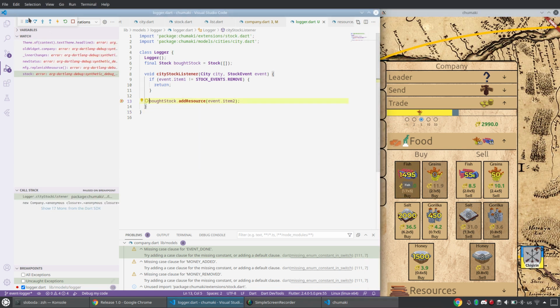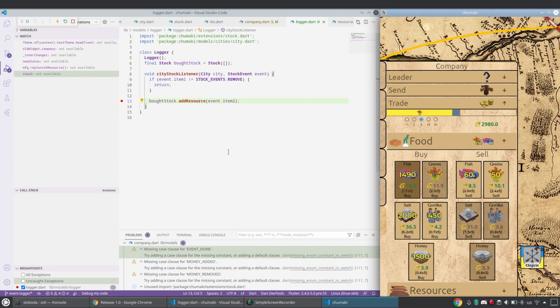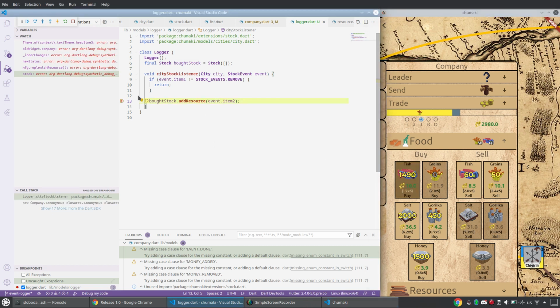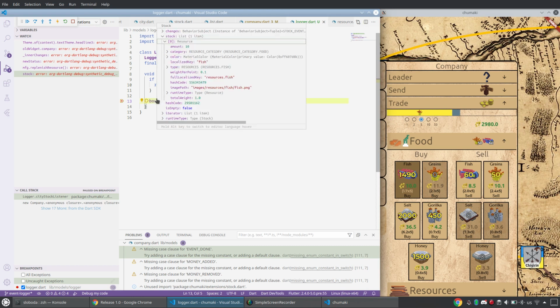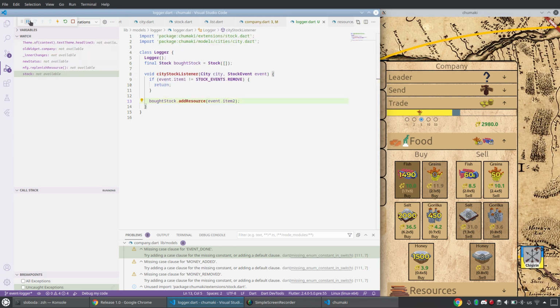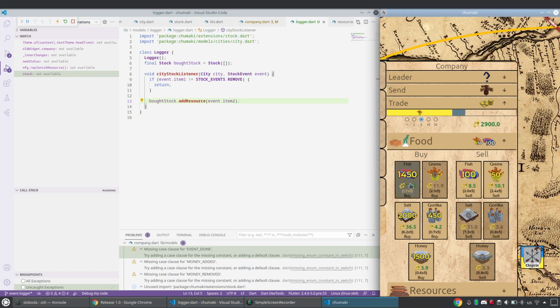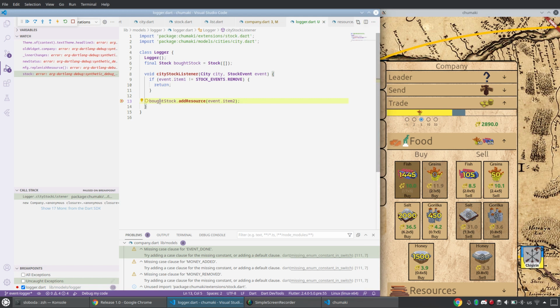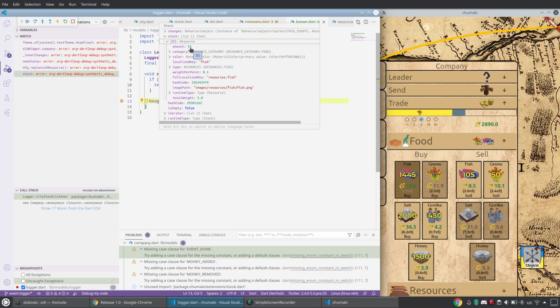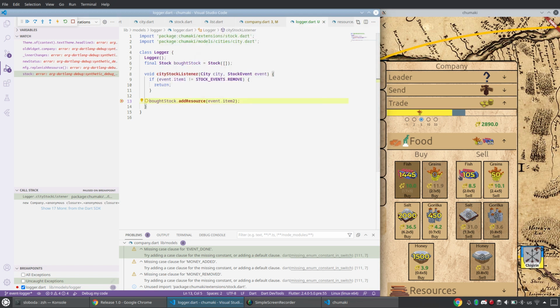55. Okay, 60. Bot stock, is it empty? Stock, resource, fish, 10 fish, yeah, good. So the problem was with that default value. Let me sell 55 fish. Let me sell 60 fish. So I bought 60 fish. Yeah, 55, nice. 55 fish because previously I had 50 fish. Now you see it's 105. Okay, that's good.